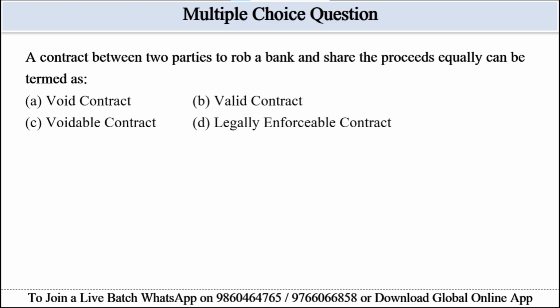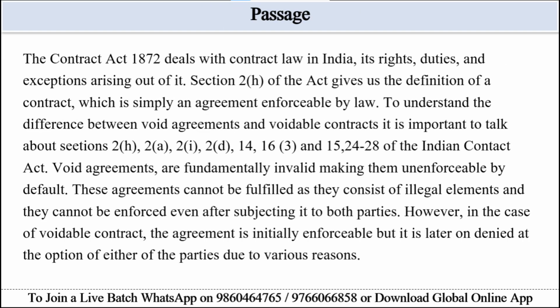Next question is, a contract between two parties to rob a bank and share the proceeds equally can be termed as. Options are given: void contract, valid contract, voidable contract, and legally enforceable contract. So guys, let's see keywords: rob a bank, share proceeds, and contract. So relevant portion for this question in the passage is agreement involving illegal acts are typically void.